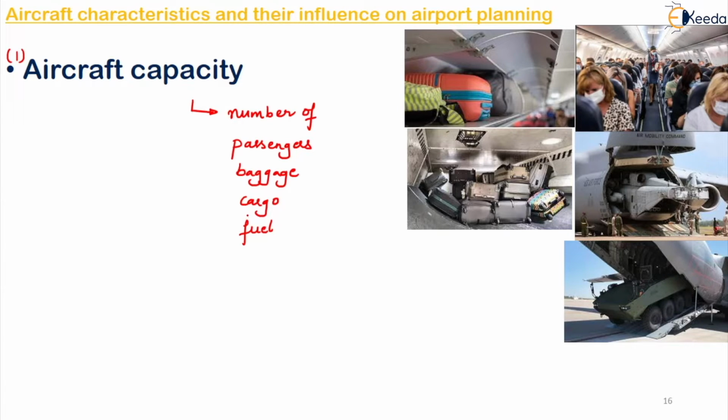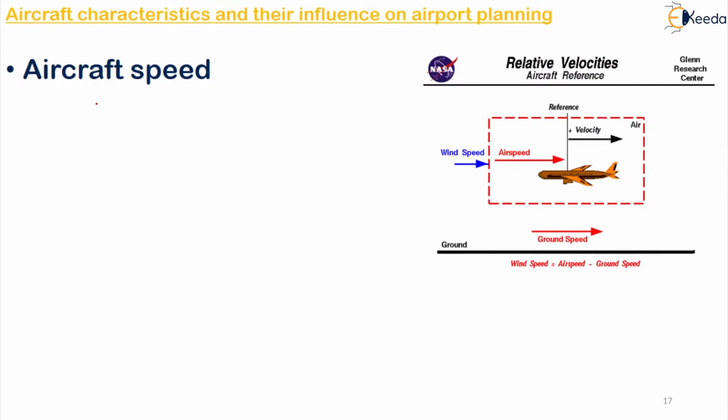So normally what will happen is the terminal facility will be planned in such a way that it will receive the aircraft at the highest capacity which will be likely to be landed, right? So what are all those? Passengers, your baggages, your cargos, and whatever fuel has to go into the aircraft, that will come under your aircraft capacity.